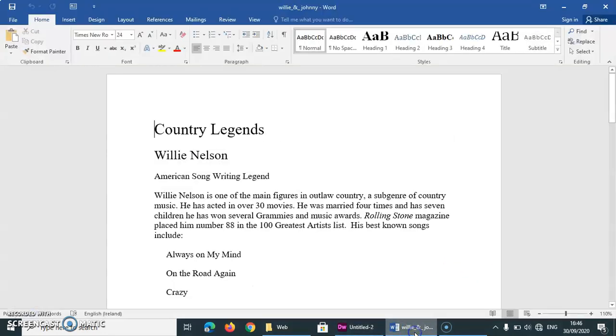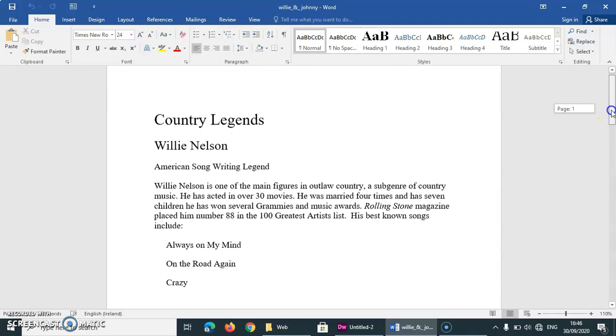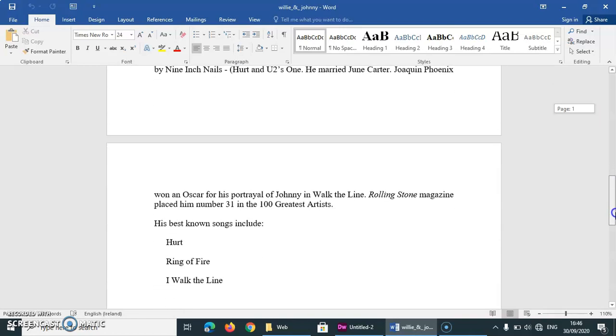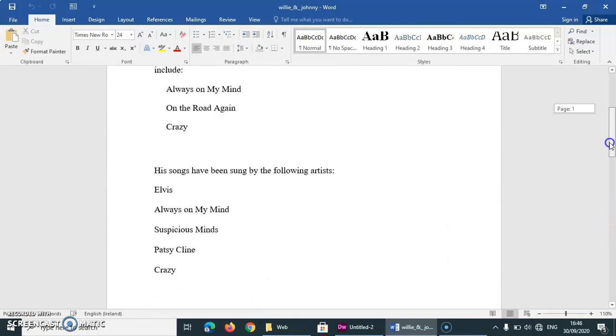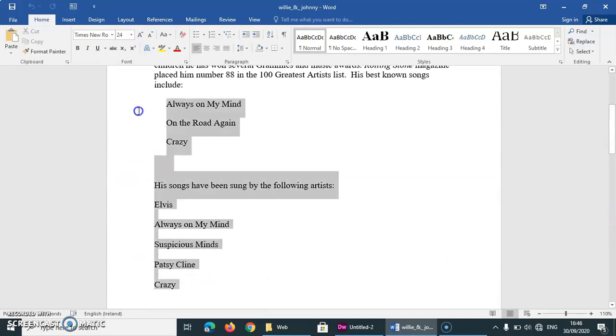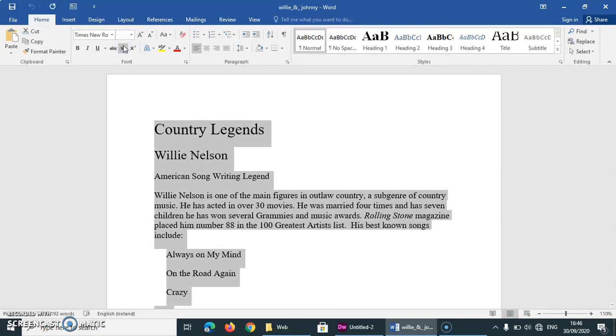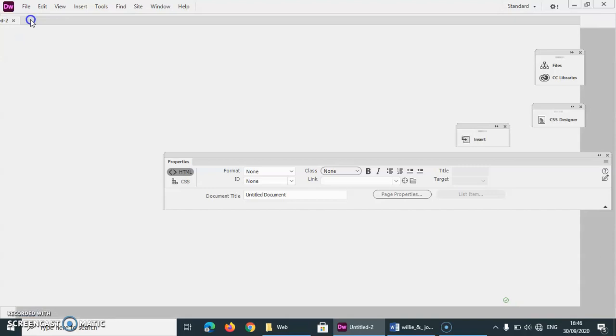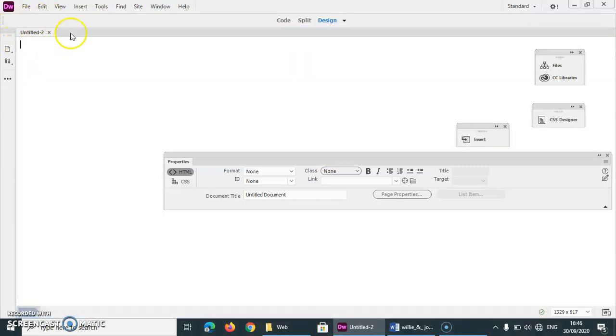Now the next page I'm going to do is a Willie Nelson page, so we're going to start doing links next week, so I'm getting Willie Nelson ready. And there's a Johnny Cash page there as well. So I only want the Willie Nelson page, so I'm going to copy this, get it ready for saving. Remember, you have to save your web page first.